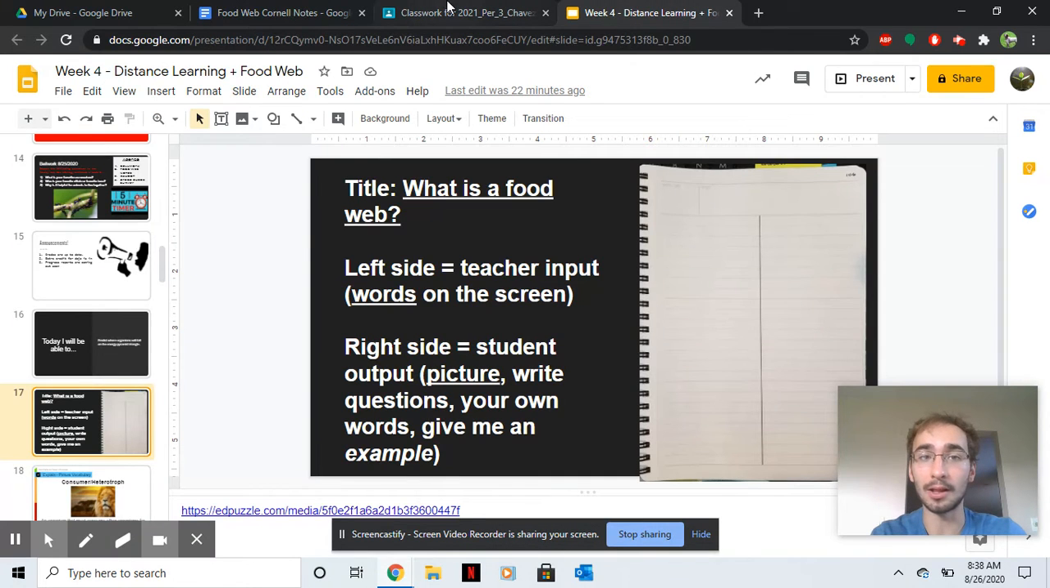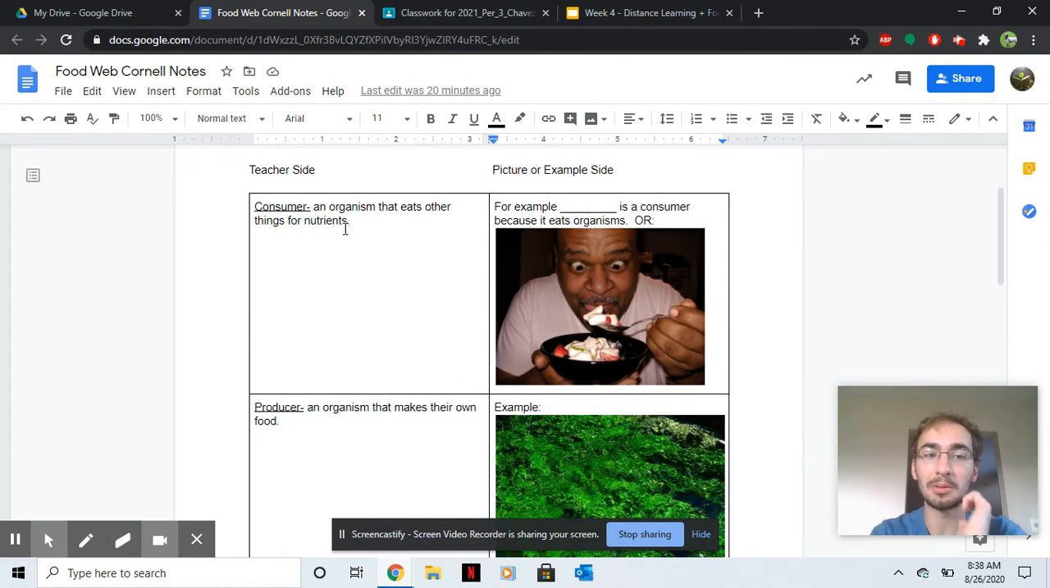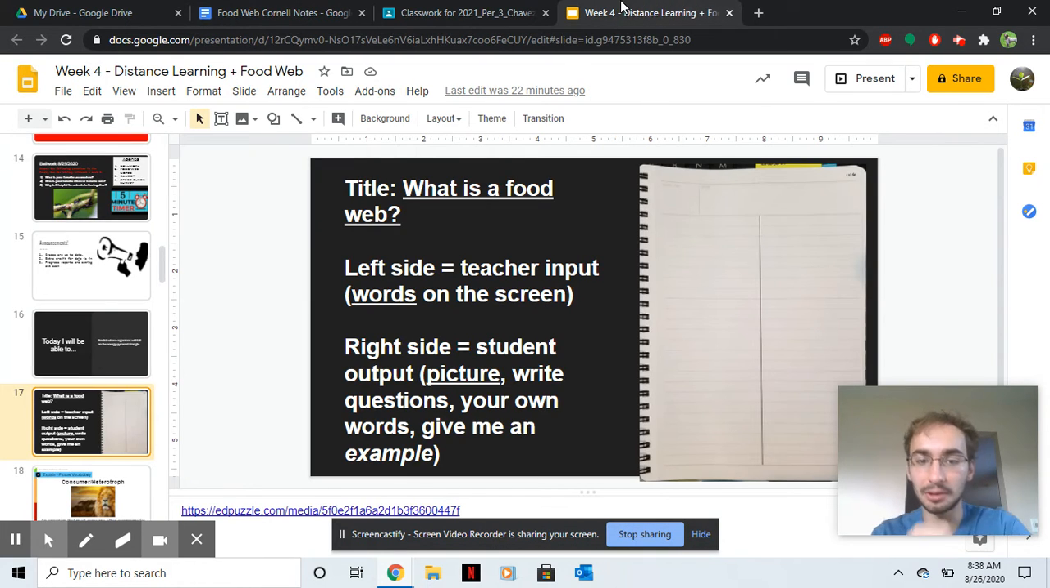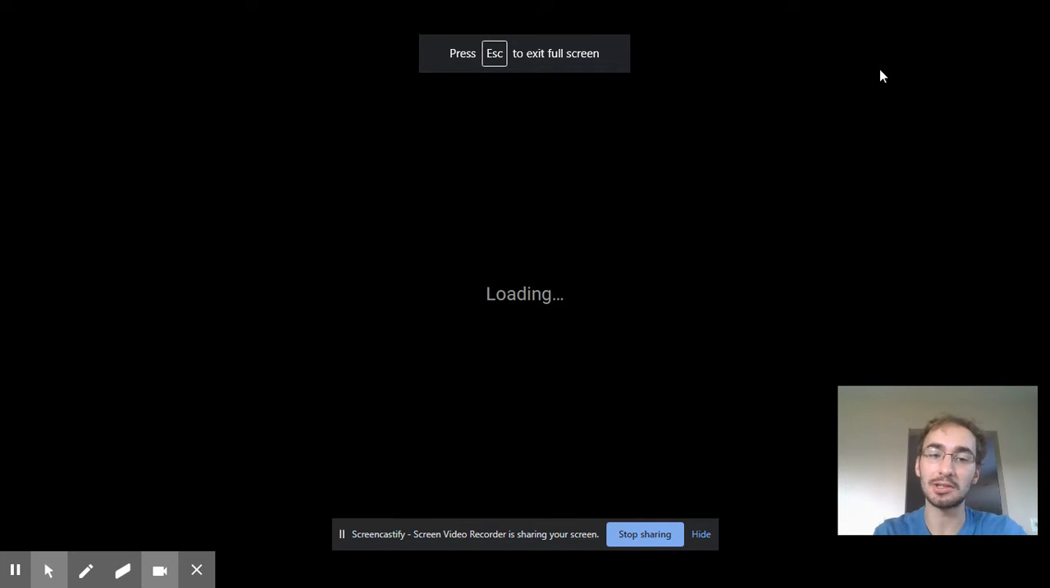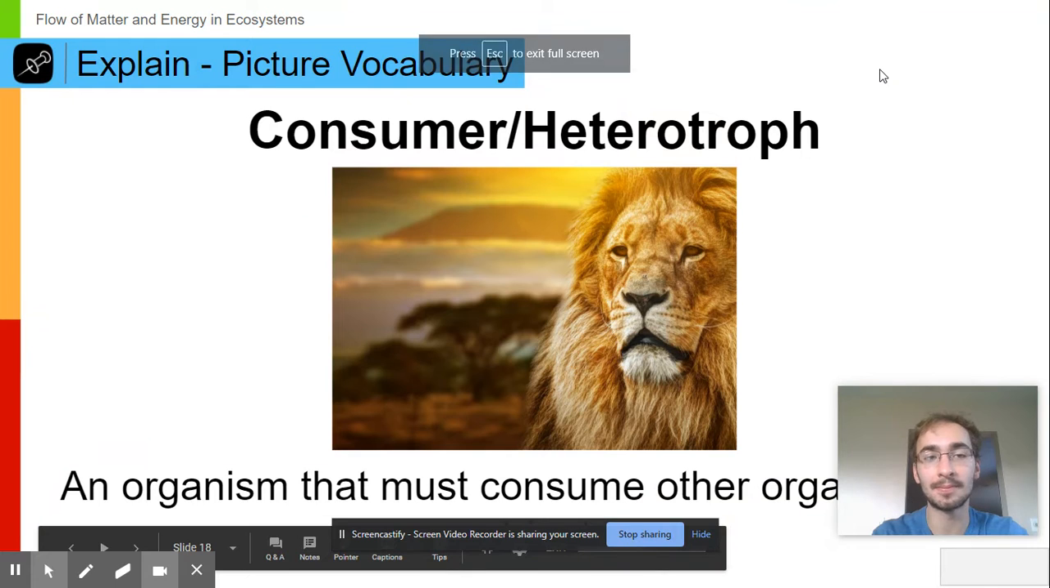While I go over the notes, as you remember, put the definition here, and then get a picture or an example, or use the word in a sentence. Okay? So while I go over the notes, please pause the video each time, get the definition, and then get a picture on the Cornell notes.